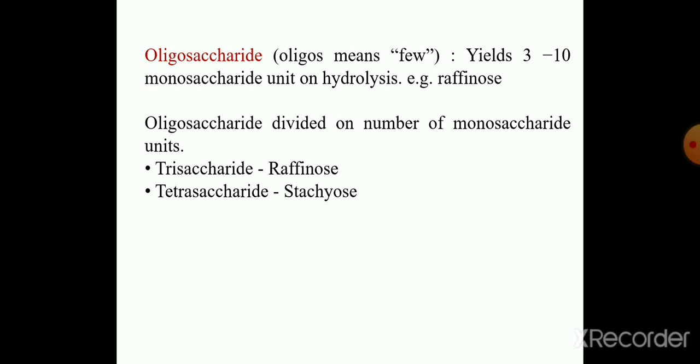Next is the oligosaccharide. Oligo means few. It contains 3 to 10 monosaccharide units, and on hydrolysis gives rise to 3 to 10 monosaccharide units. Example: raffinose. Oligosaccharides are divided based on the number of monosaccharide units. Trisaccharide, example: raffinose. Tetrasaccharide, example: stachyose.